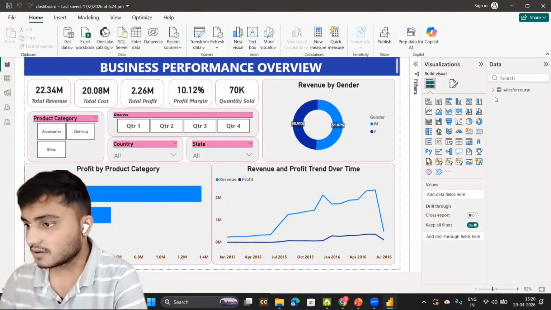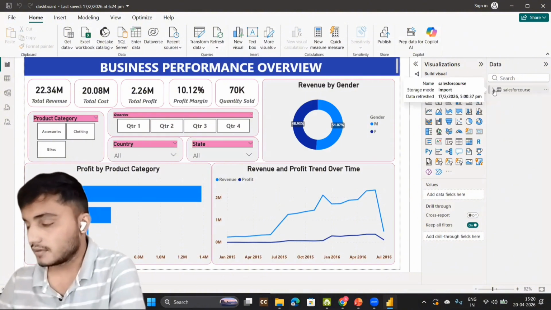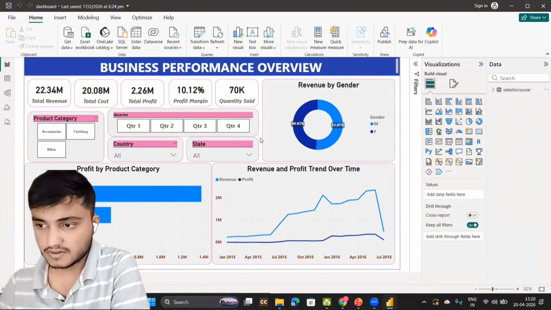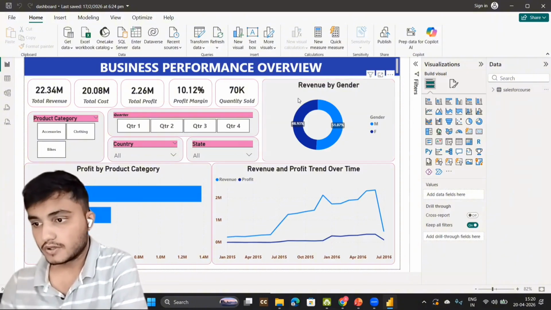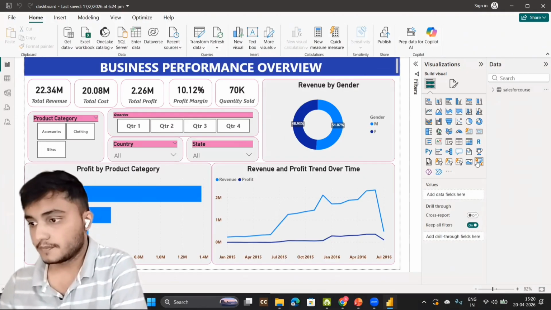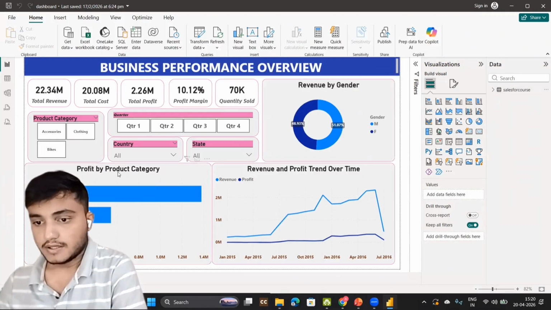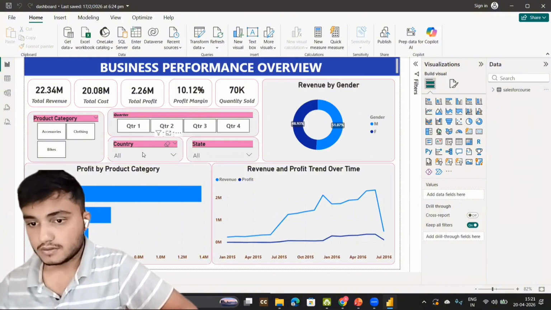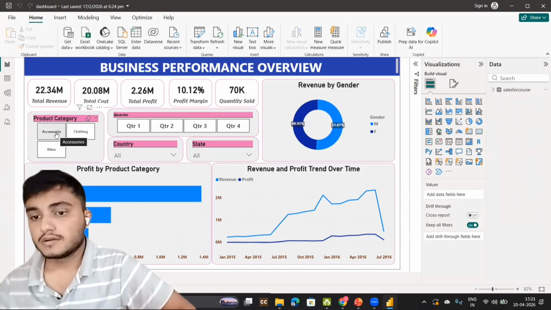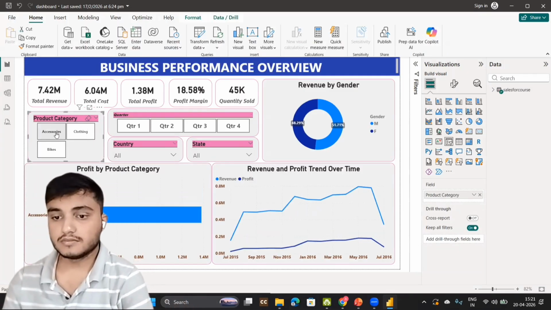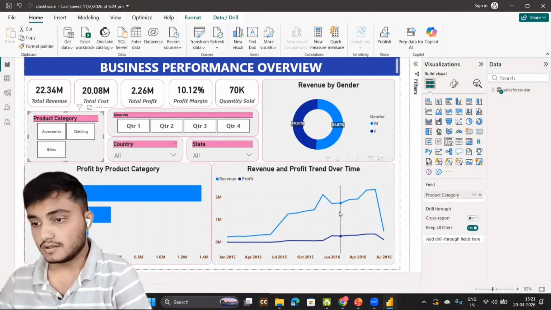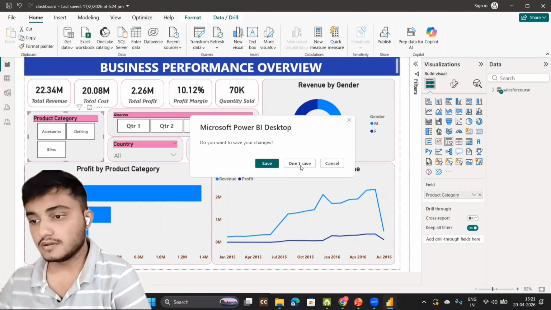So this is my other dashboard. This time I took another dataset, sales for course, which I found on Kaggle. This is the dashboard where I plotted revenue by gender using a donut chart, and I also plotted profit by product category, top 3 products. I have also plotted this dashboard using accessories, clothing, bikes, etc. I've also created KPIs here, and the revenue and profit trend over time. This is the task I did.